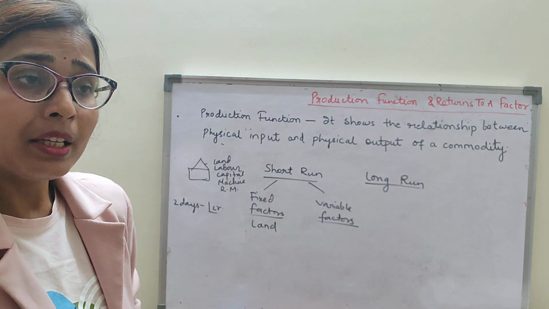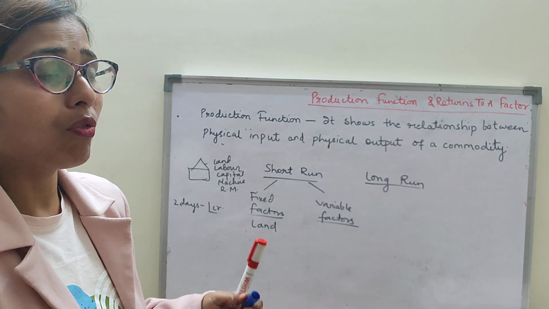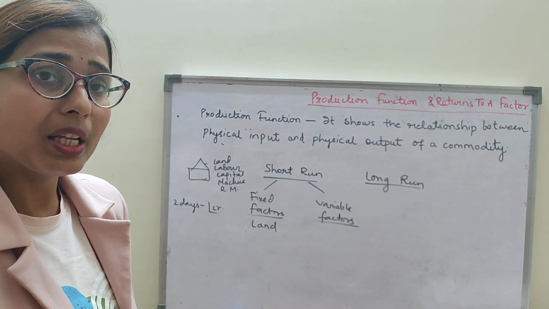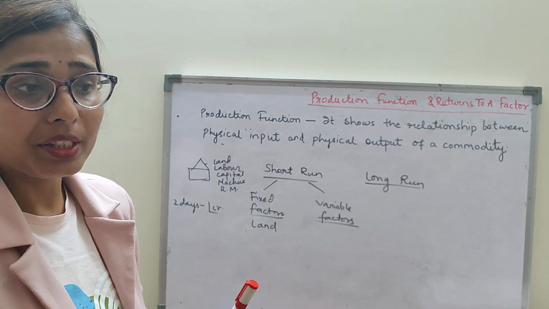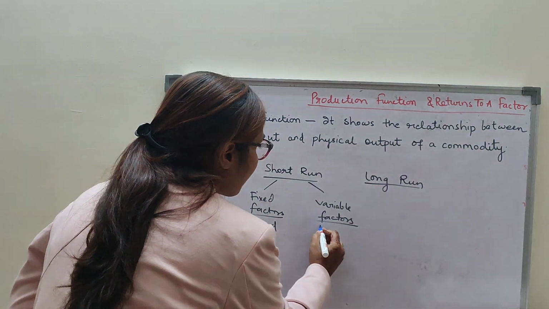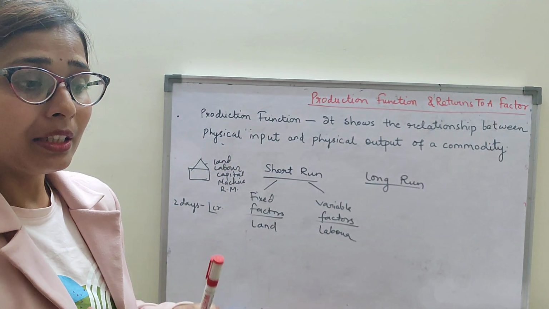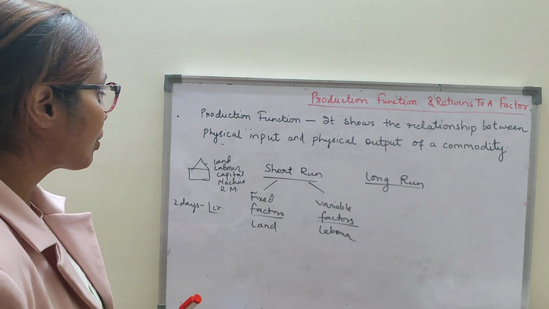Labor, obviously. Suppose in my factory 15 laborers were working and I want more labor, I can employ more. I can ask 20 more laborers to come. So I can increase or decrease labor. If I want to increase production, I can employ more labor. So labor is my variable factor. That means I can change the labor, increasing or decreasing it if I want to increase or decrease production.